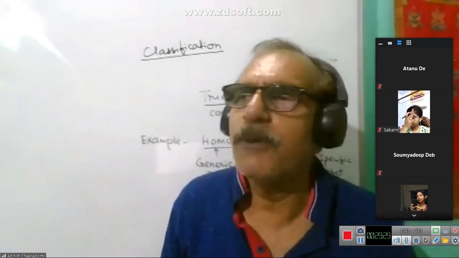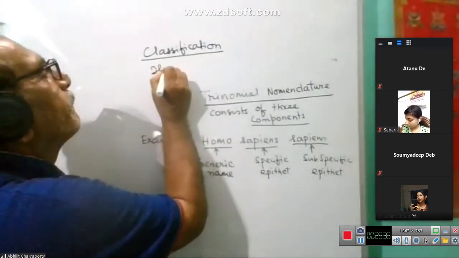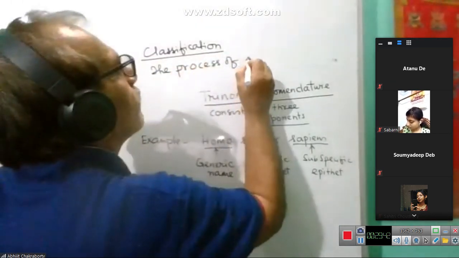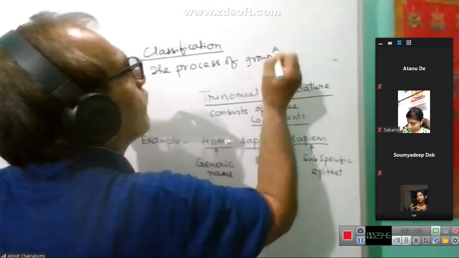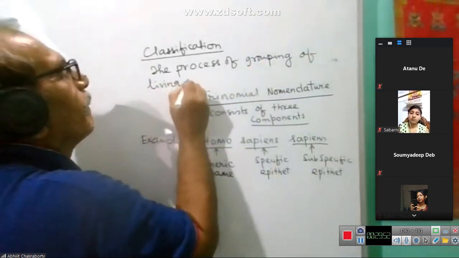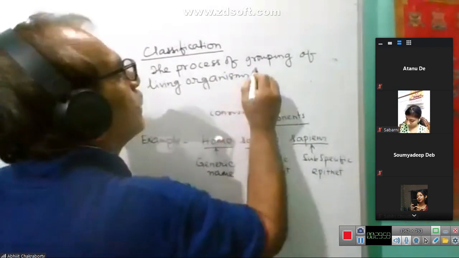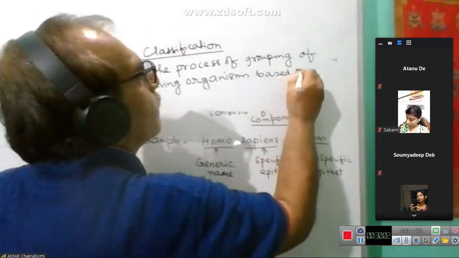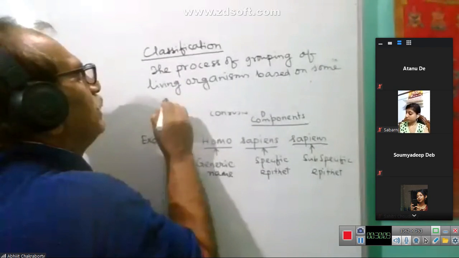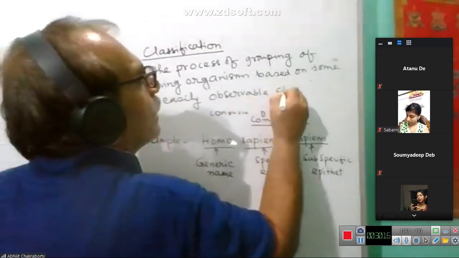This is the process of grouping of organisms, based on some convenience, based on some easily observable characters.